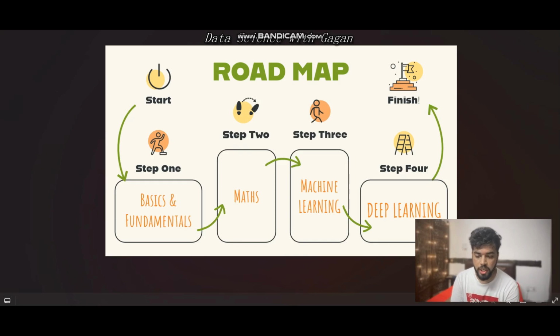So here on the screen you can see the roadmap for data science, where I have mentioned 4 steps. Step 1, basics and fundamentals. Step 2, mathematics. Step 3, machine learning. Step 4, deep learning. Ahead in this video I'll cover each topic one by one, where I will tell what to learn and what to study for each step, right? So let's start with maths.